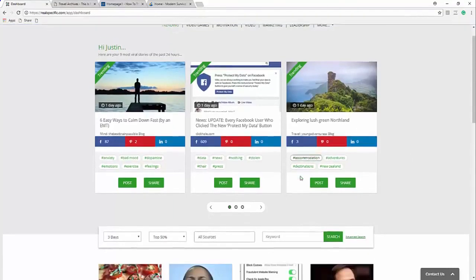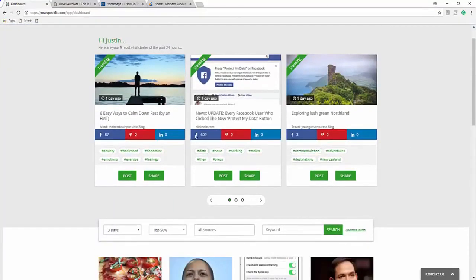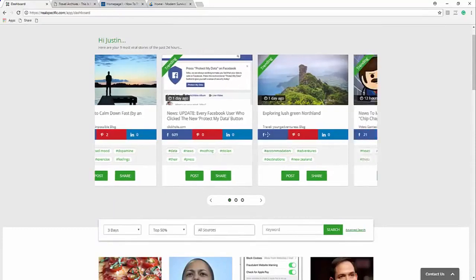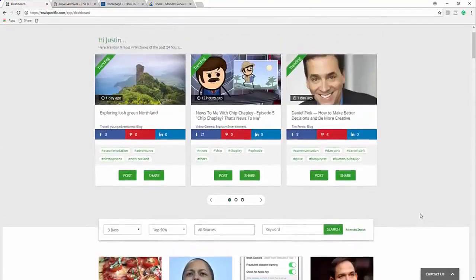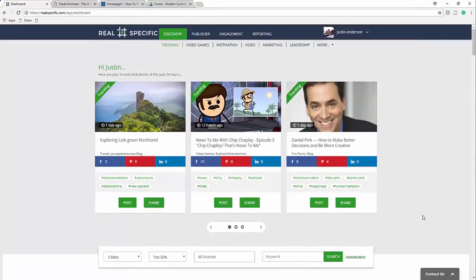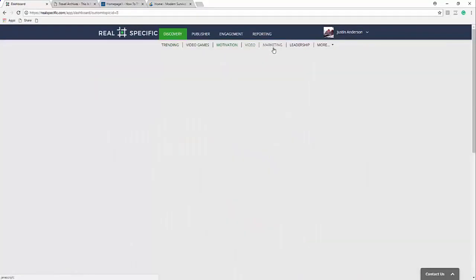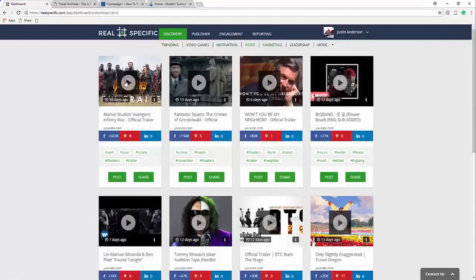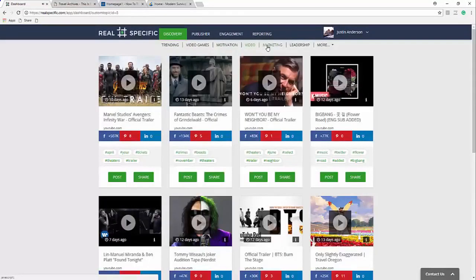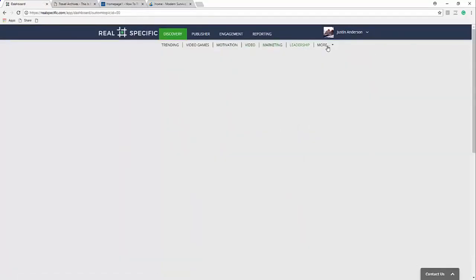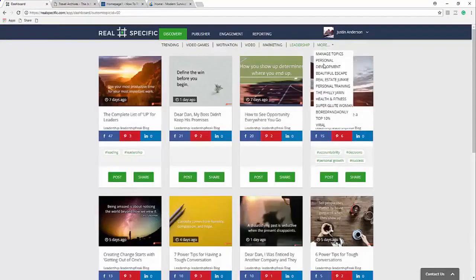You're gonna be able to do everything just like in BuzzSumo, where we look at the analytics of different pieces of content so that we can gauge what is the best direction for our site or the new content that we're going to produce. Now, up here, you're going to see our categories. So we have everything from video games to motivation to strictly video-based content, where I can actually come in here and watch the videos. I got marketing content, leadership, the list goes on, personal development, traveling, real estate, personal training.